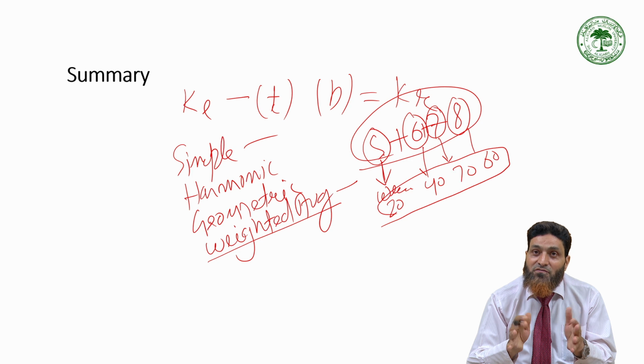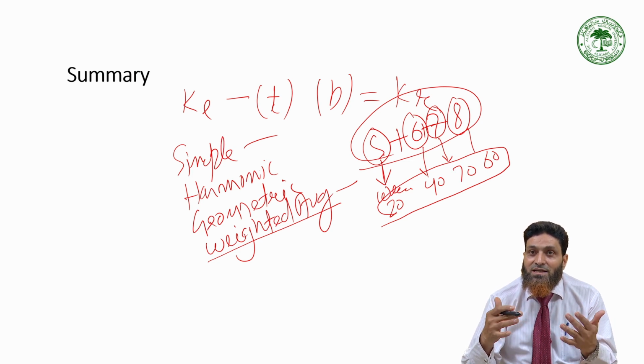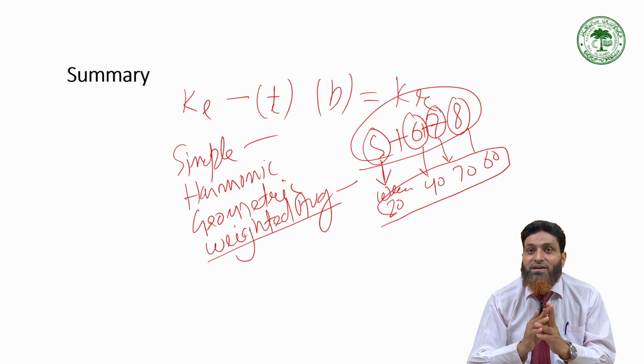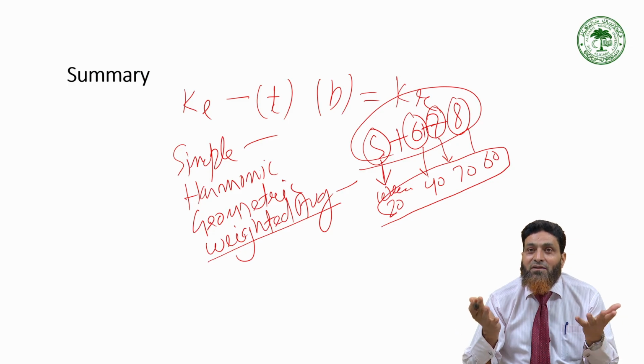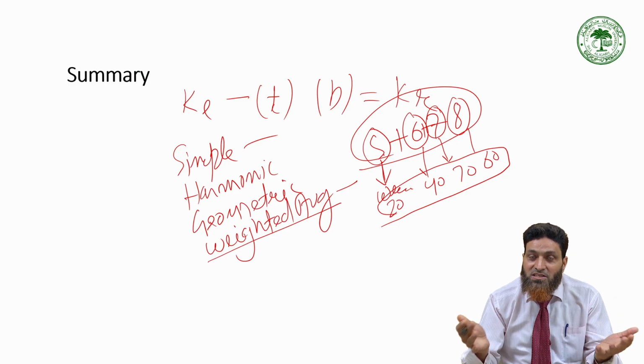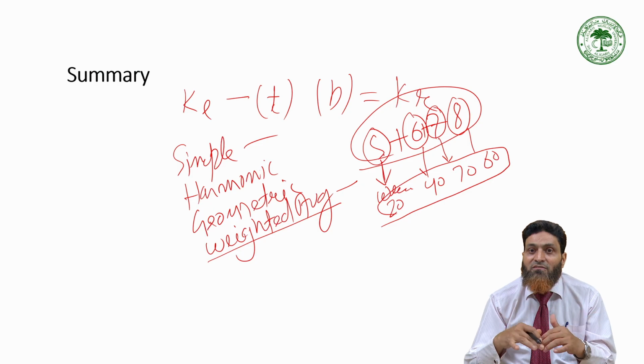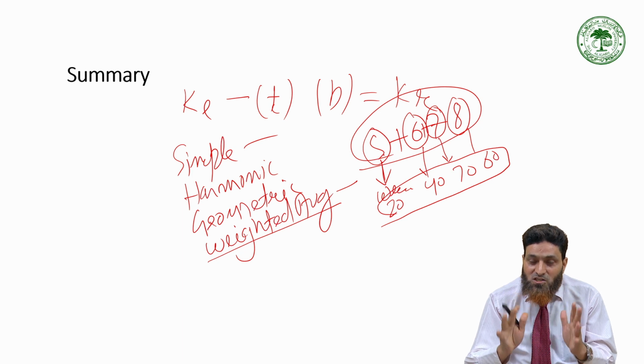So while calculating composite cost or weighted average cost, weight of each and every source normally varies, and that's why you have to use weighted average to find the real cost of capital. And real cost of capital is useful, as all of you know, in financing decisions, in capital structure decisions, in capital budgeting, and to evaluate the financial performance of the company. So in that way, the knowledge of cost of capital will help you in a number of ways.